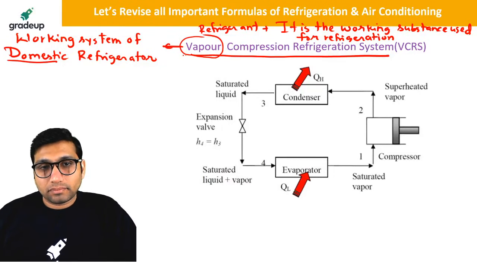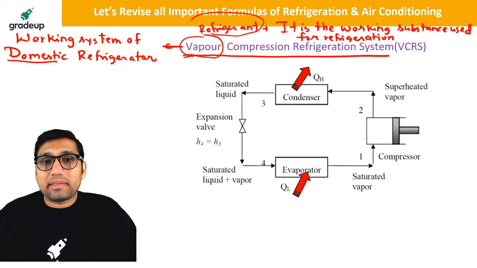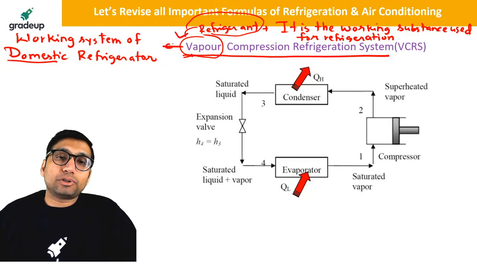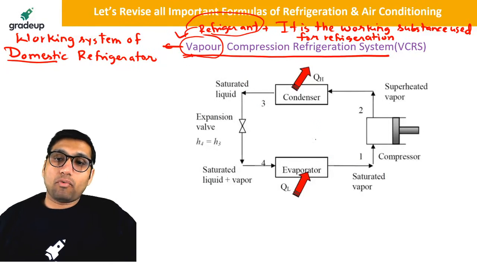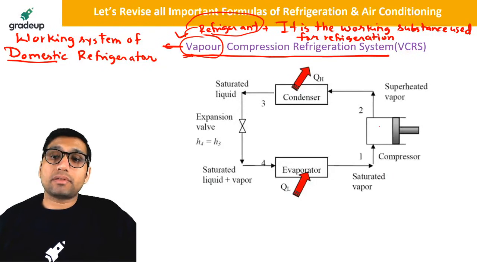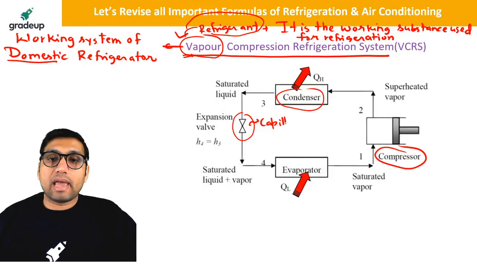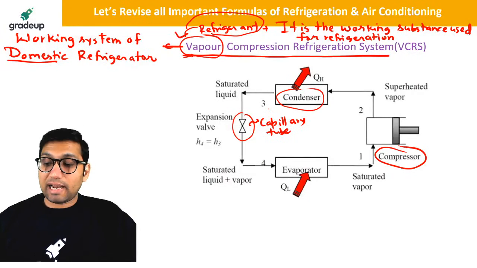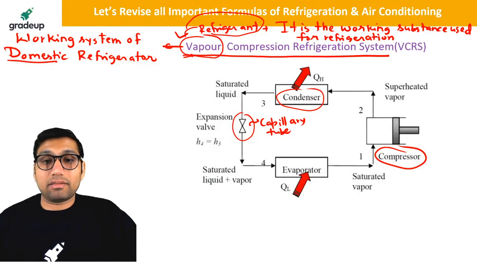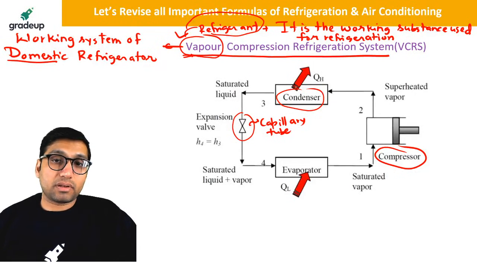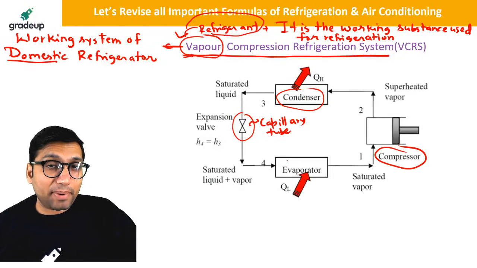In this, the refrigerant will be in the vapor form, and it will also be changing its phase. So what are the major components of a vapor compression system? It will have a compressor, a condenser, and an expansion valve. Particularly we use a capillary tube here as an expansion valve, which is a throttling device. And finally, an evaporator.